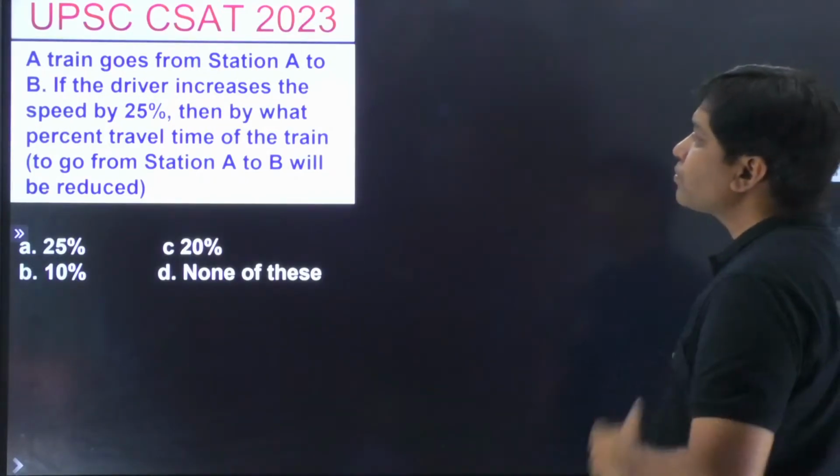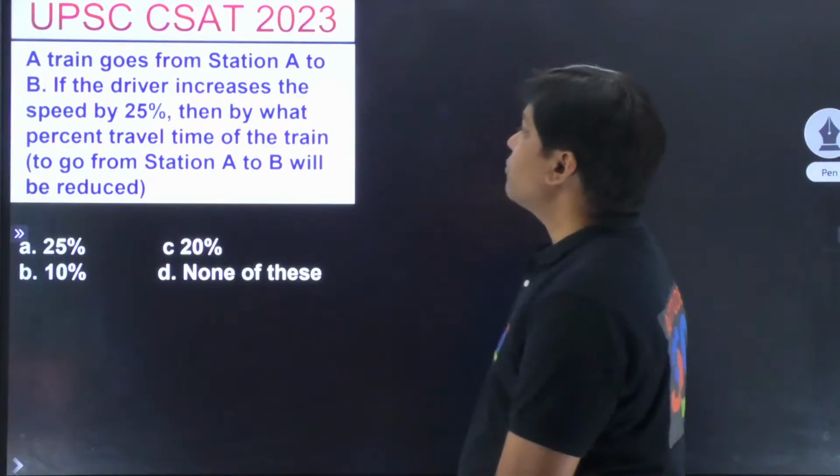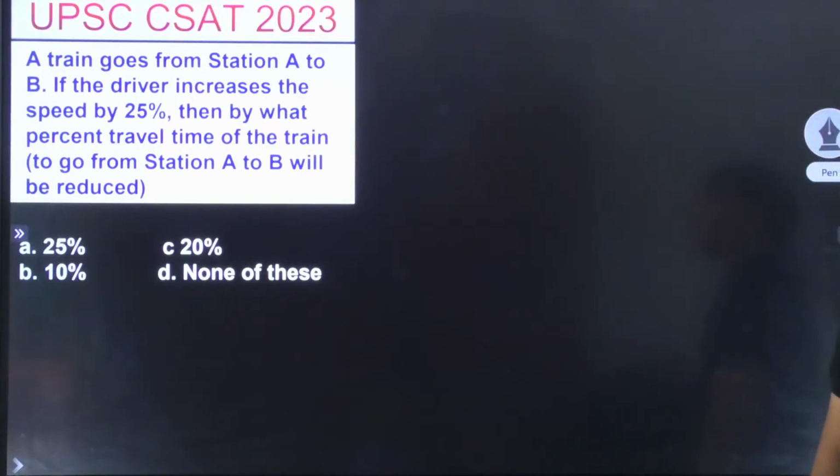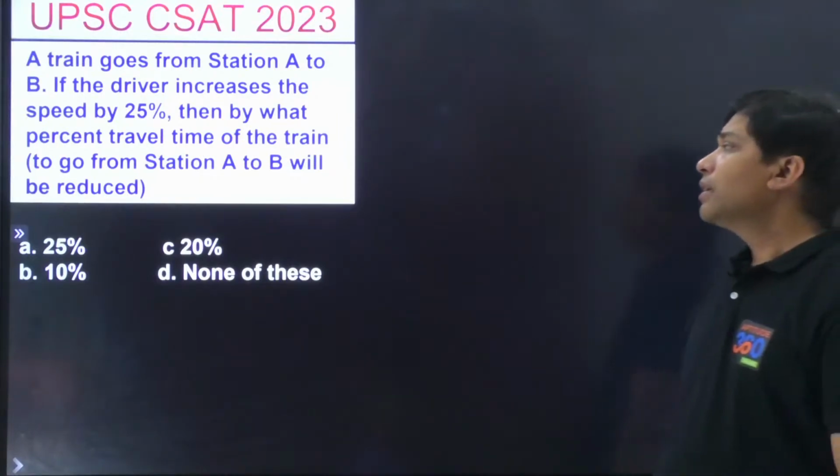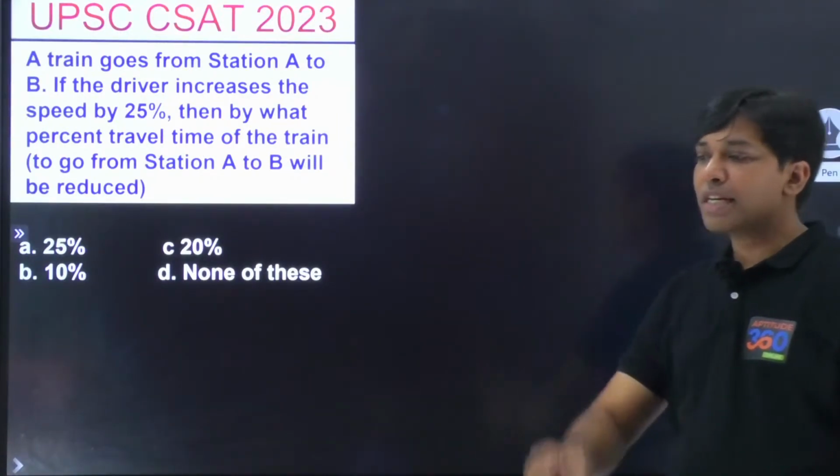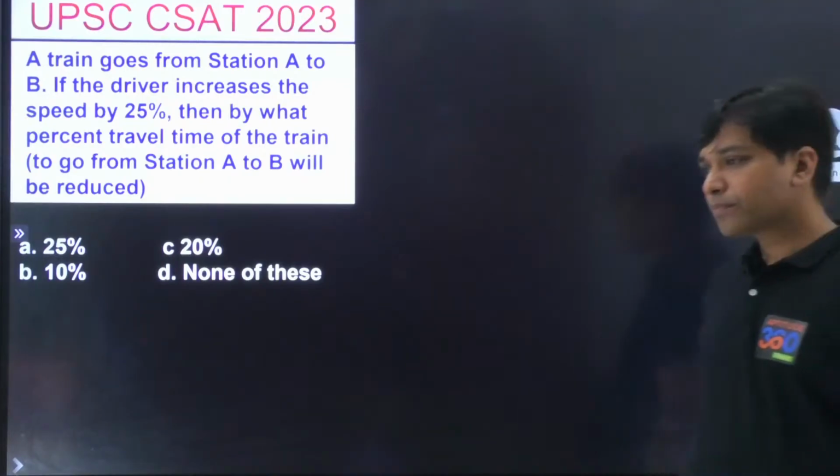What is the answer? A train goes from A to B. The driver increases the speed by 25%. By what percent does the time have to go down? Shivam is getting the right answer. Who else is getting the right answer?